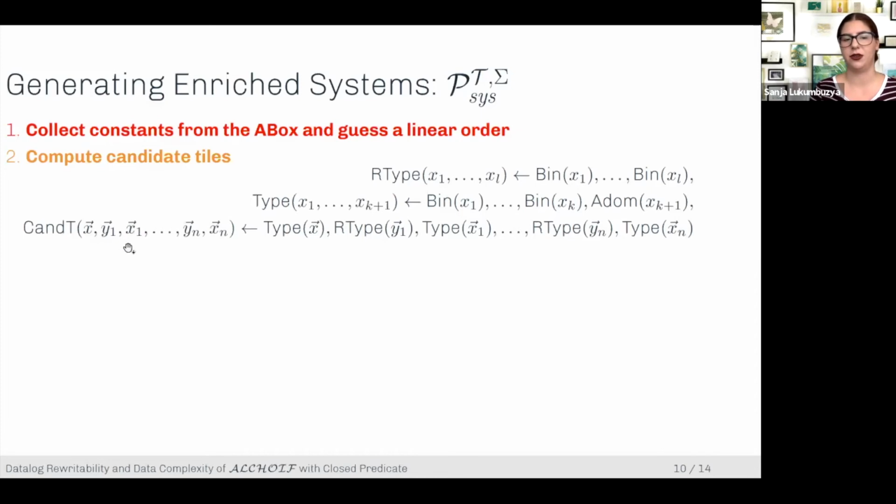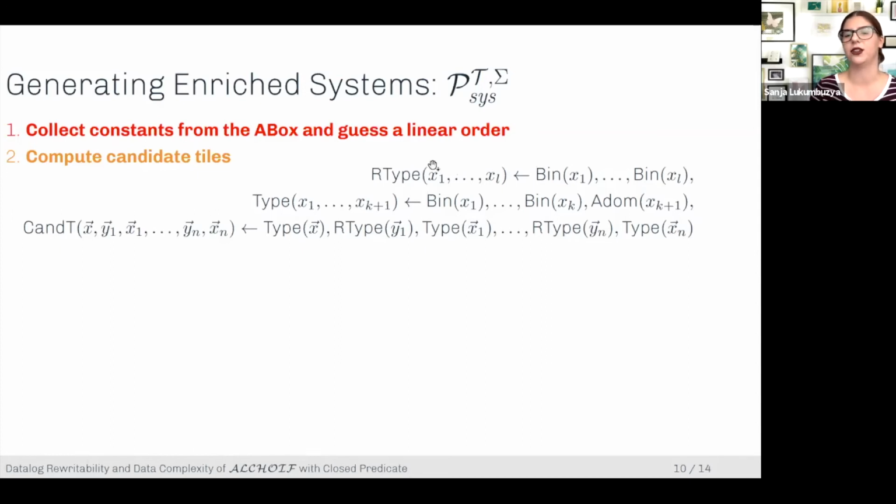And first we encode the candidate tiles, which is just like all the tiles if we didn't care about those conditions. And tiles consist of a type and then a set of neighbors. And these neighbors are again specified by their type and a set of roles that connect them to the element. And this I will call role type for now. So role types are very easy and straightforward to encode. You just assume an enumeration of roles from 1 to L, and then you have a bit vector where each position, if it's 0, indicates that the role is out of the set, and 1 that it's in.